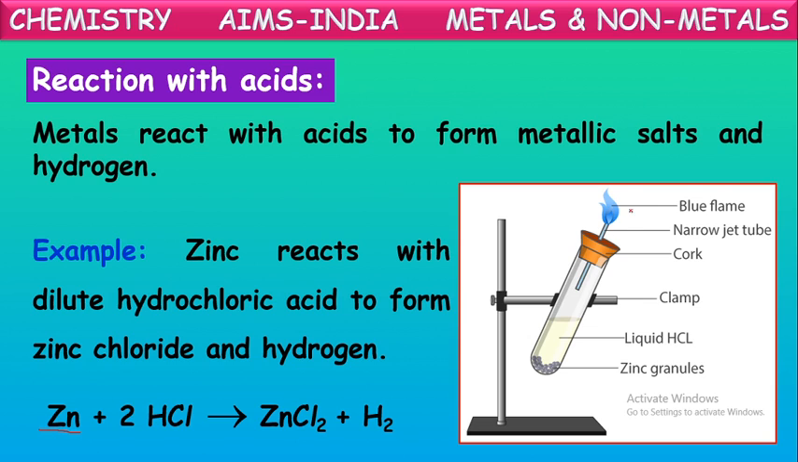Here they are doing an experiment to test the hydrogen gas also. When you bring a burning splinter near hydrogen gas, it burns with a blue flame and puts off with a pop sound. That indicates the evolution of hydrogen gas. So what happens here? When metals react with acids, they form their metal salts and hydrogen gas.